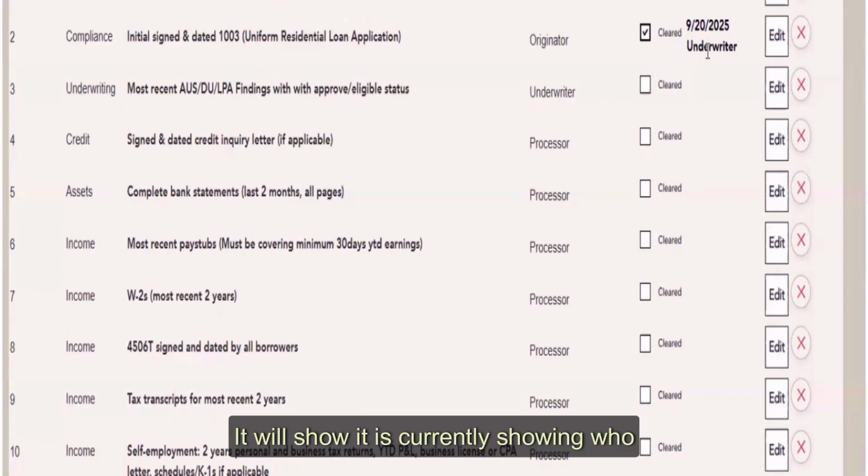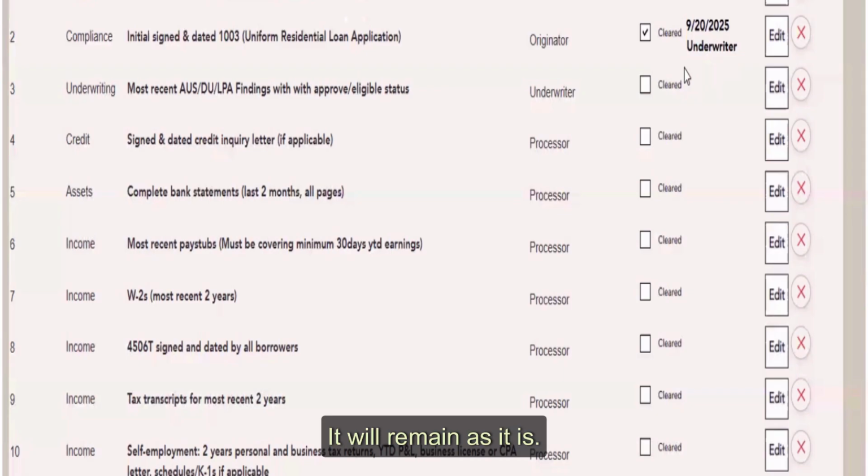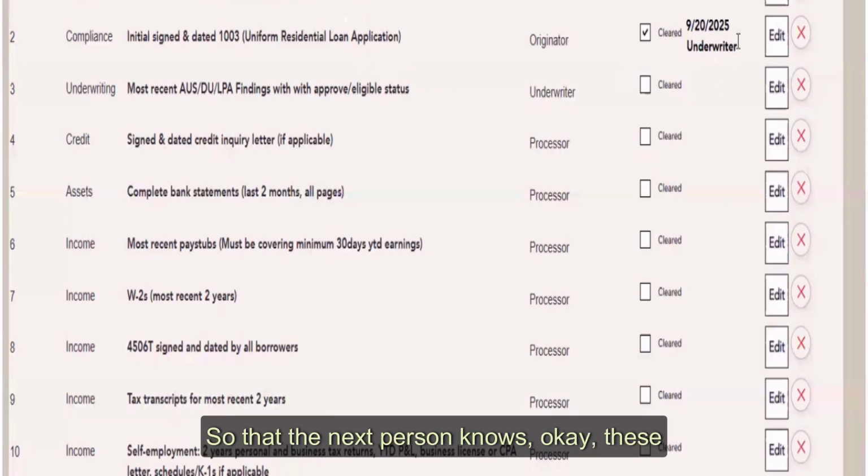You will clear it, and it is currently showing who cleared it: underwriter. When you are working in your LOS, it will show your name or your ID, because once it is saved, you cannot delete it. It will remain as it is, so that the next person knows these conditions were cleared by this person, so we need not do anything. And this is how your original LOS works.